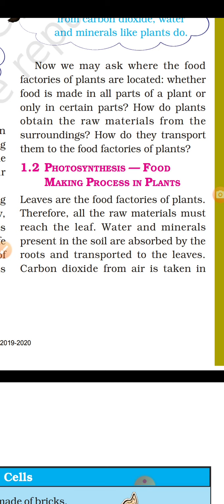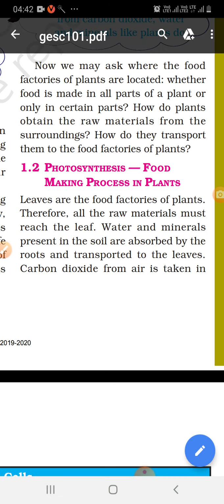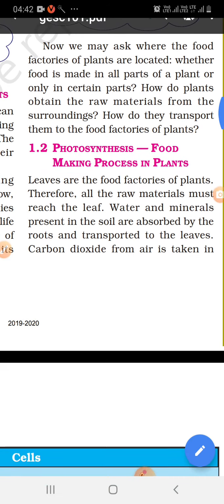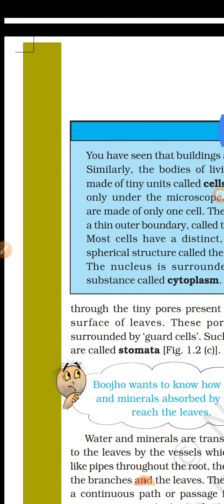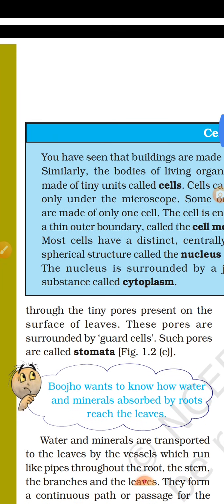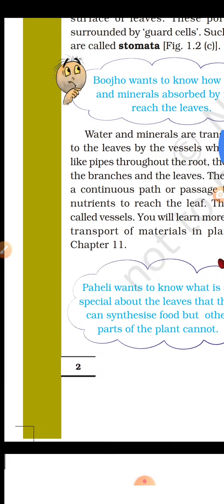Osmosis is the process in which liquid is transported from a high level of concentration to a low level of concentration, and carbon dioxide from the air is taken in through the tiny pores present on the surface of the leaf. These pores are called stomata, and they are surrounded by guard cells.